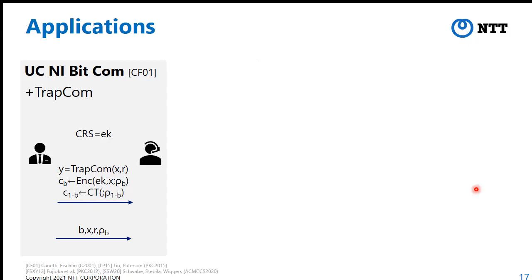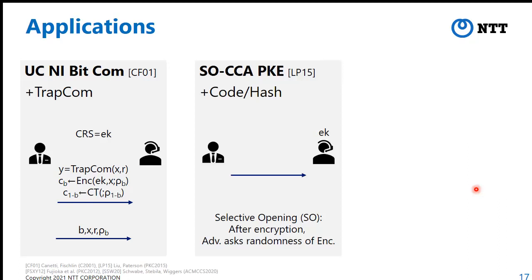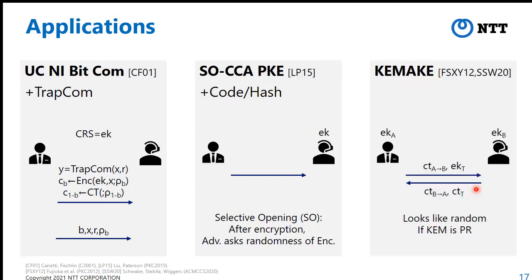Finally, we review our applications. For example, combined with trapdoor commitment, we can construct universally composable non-interactive bit commitment from PRCCA secure PKE with an efficient ESE domain. And simulation-based selective opening CCA secure PKE by combining an information theoretically secure code and hash. And we also have anonymous CAN-based AKEs.